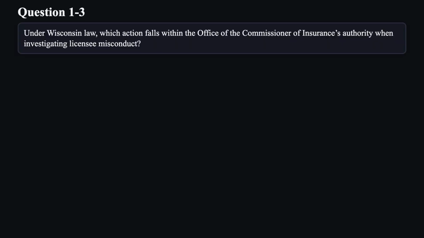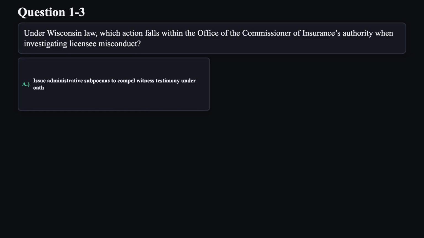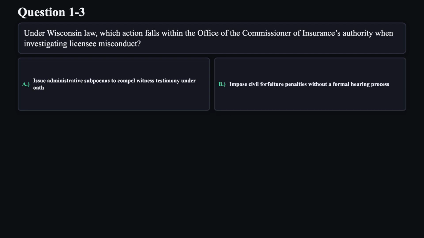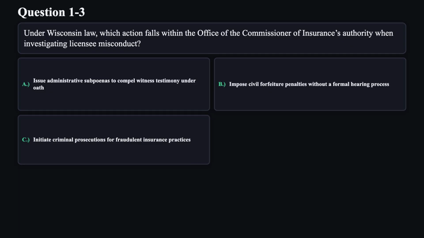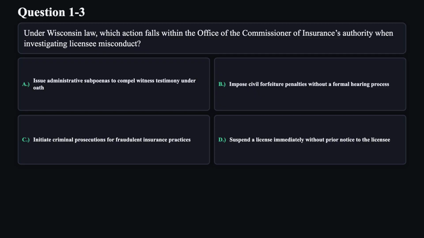Question 3. Under Wisconsin law, which action falls within the Office of the Commissioner of Insurance's authority when investigating licensee misconduct? A. Issue administrative subpoenas to compel witness testimony under oath. B. Impose civil forfeiture penalties without a formal hearing process. C. Initiate criminal prosecutions for fraudulent insurance practices. D. Suspend a license immediately without prior notice to the licensee.